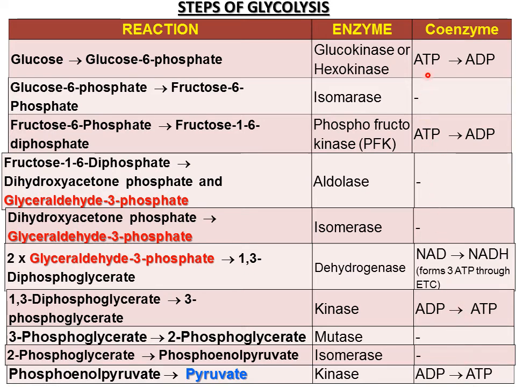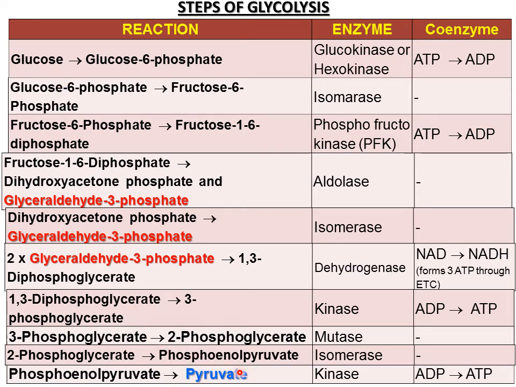So 3 into 2 is 6, 7, 8, 9, 10 ATPs are produced. How many used? Only 2. 10 minus 2, 8 ATPs are formed in glycolysis. We are not seeing whether it is aerobic or anaerobic, just glycolysis. That means all reactions end up in pyruvate.